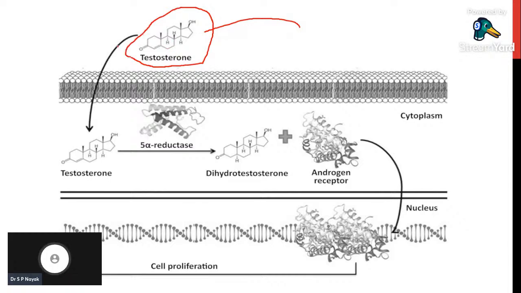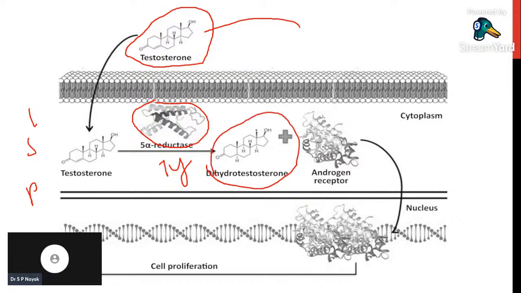It will enter the tissues wherever 5-alpha reductase enzyme is present, in liver, skin, hair follicles, and finally the prostate gland. In the prostate gland, type 2 5-alpha reductase converts testosterone into dihydrotestosterone. This dihydrotestosterone binds on the androgen receptors of the prostate gland.